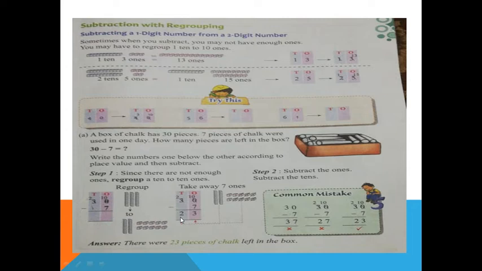And please students, see what we are doing, the common mistake. We are writing here 0, 7. If the 7 is up and 0 is down, you should write the same number. But if the 0 is up and 7 is down, it means there is a number there, so you should take borrowing. So the sum is wrong.